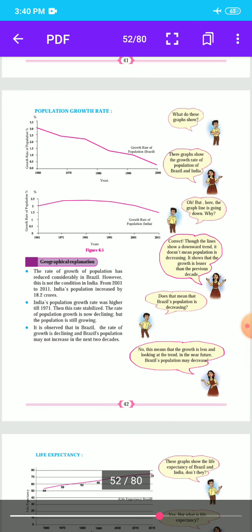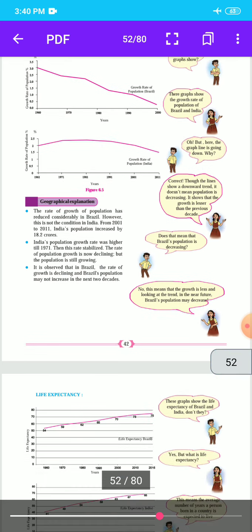These graphs show the growth rate of population of Brazil and India. But here the graph lines are going down. Why? In both graphs, the line is going down. Though the lines show a downward trend, it doesn't mean the population is decreasing. It shows that the growth is lesser than in the previous decade.